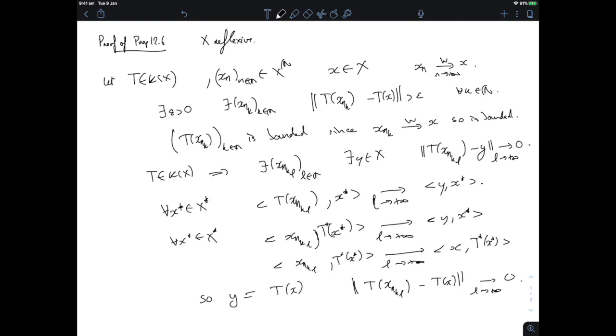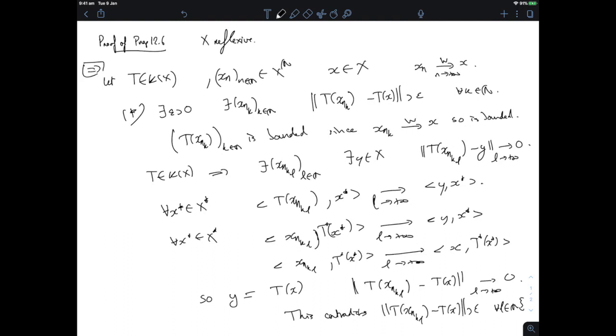But that's exactly saying that I can extract a converging subsequence from this sequence here that goes to 0, and that contradicts the fact that all of these things have to stay greater than epsilon. This contradicts the norm of T x_{n_{k_l}} minus T of x being greater than epsilon for all l. Okay, so we have our contradiction. So this assumption here has to be false. So T of x_n has to go to T of x in the norm topology. Right, so we've proven one direction.